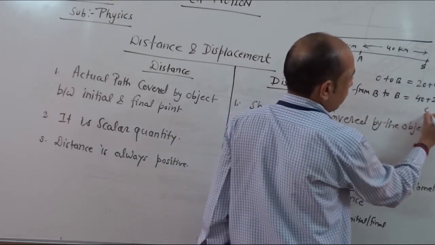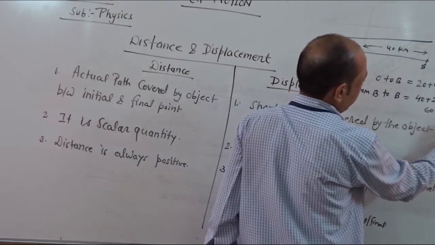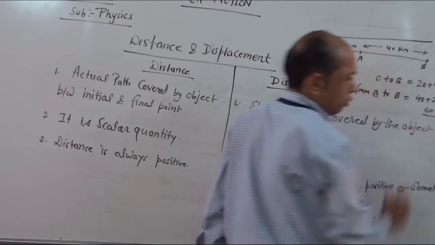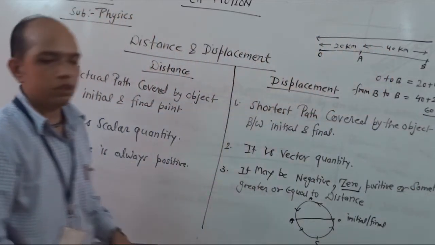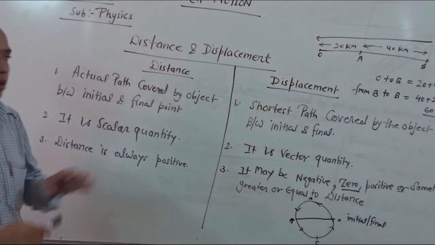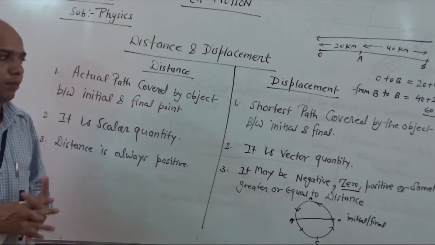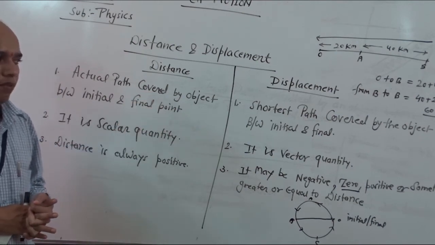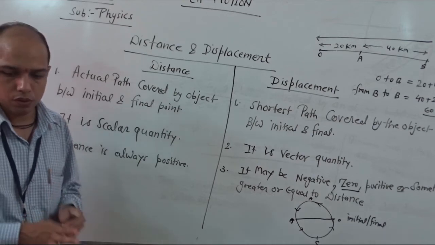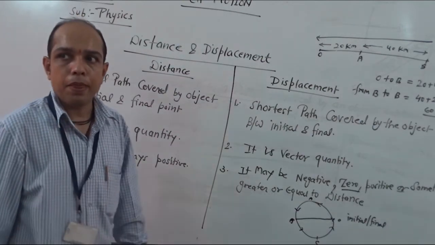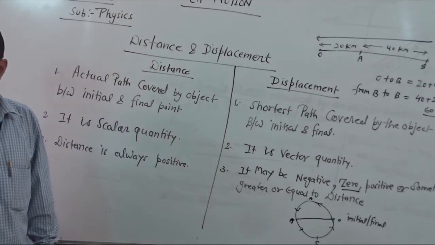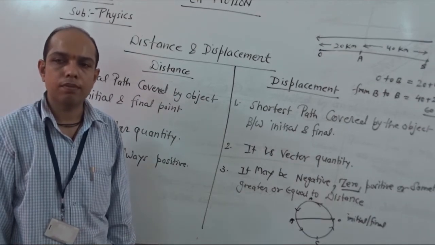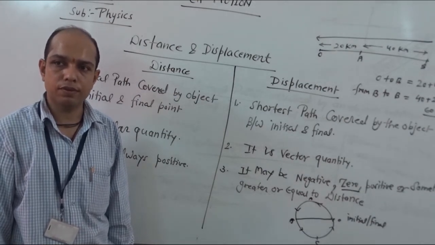So 60 minus 60 becomes 0. This shows that displacement may be positive, negative or 0. Next we come to uniform and non-uniform motion.